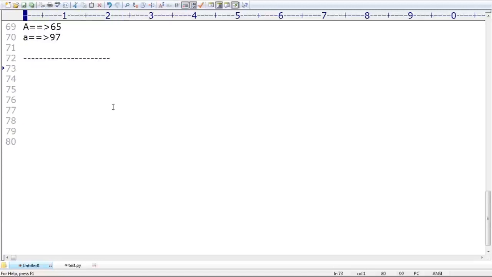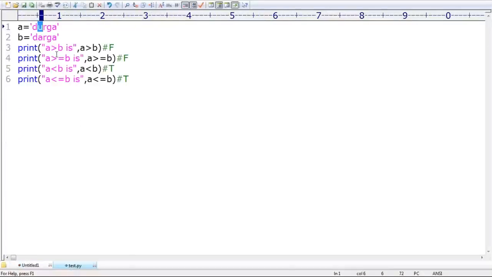Next, there is one more small point. Now, don't laugh, okay? What is the output by default you are going to get in this case? True I'm taking, and after that false I'm taking. Can I apply A greater than B, A greater than or equal to B, A less than B, A less than or equal to B? Can you please tell what answers we are going to get? Which is bigger, which is smaller?